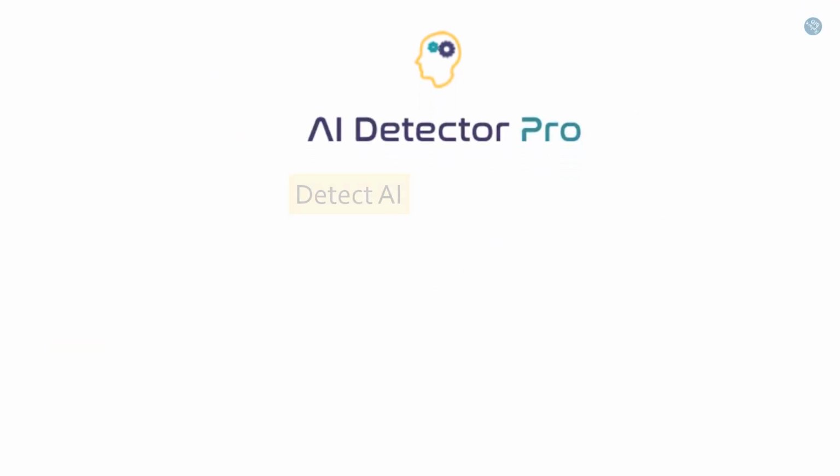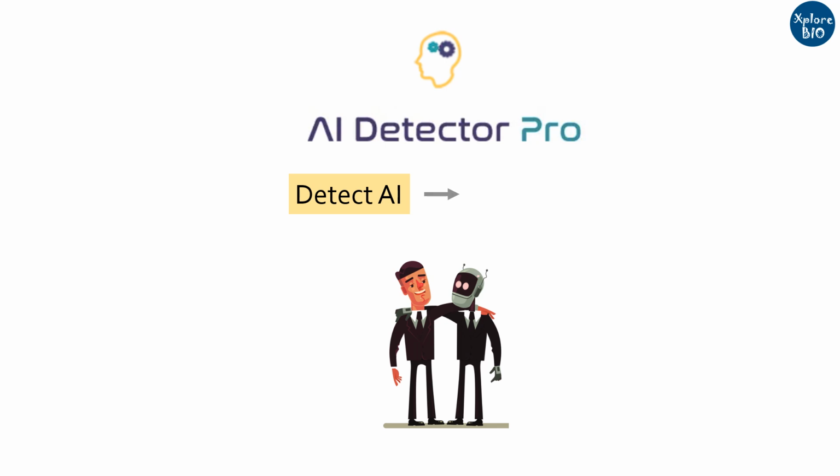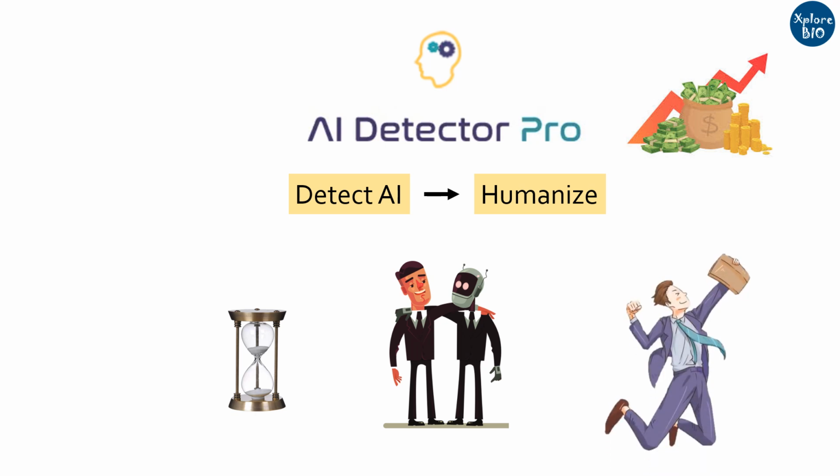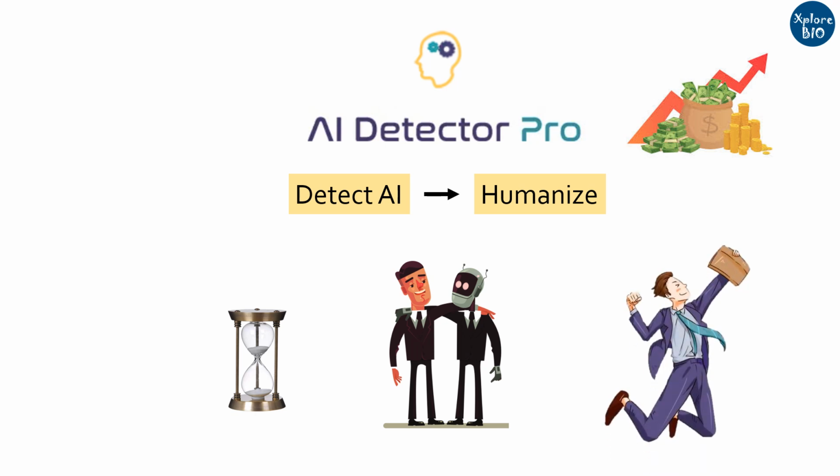AI Detector Pro is definitely going to help you detect AI content generated using tools like ChatGPT and humanize it very easily and effectively. This will help you increase your productivity as freelance content creator, save a lot of your time in writing the content, and boost your income. Thus, if you are a serious content writer, then this tool can be worth going for.